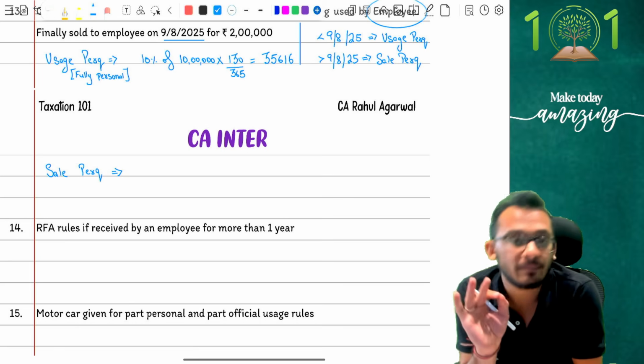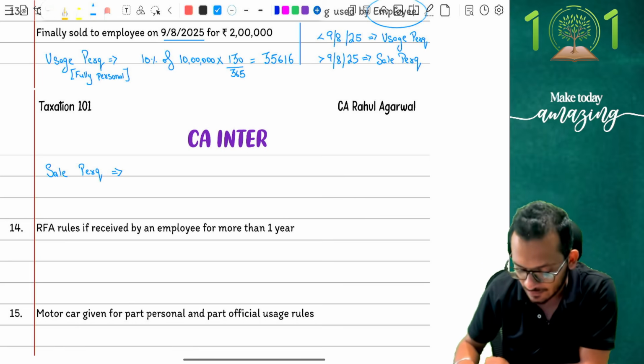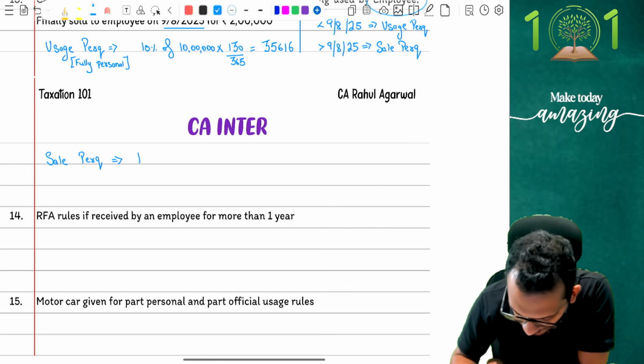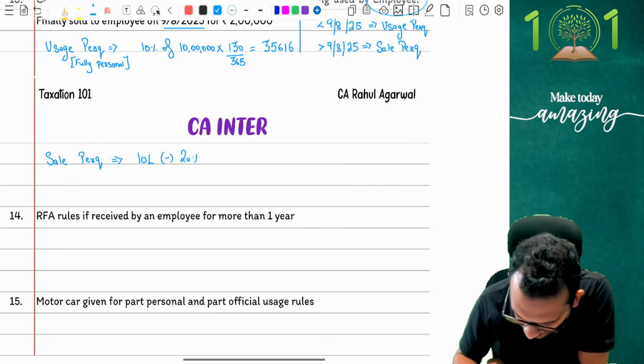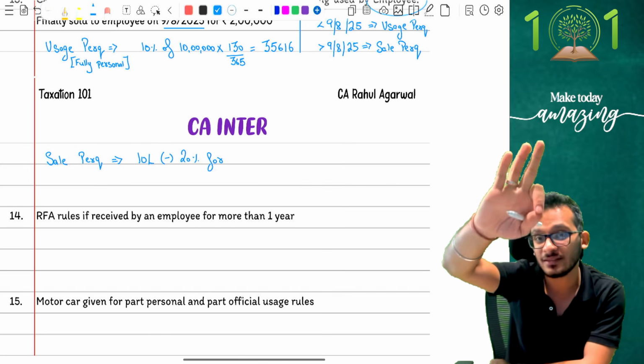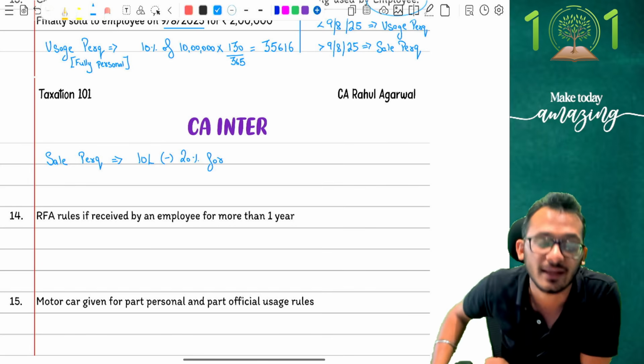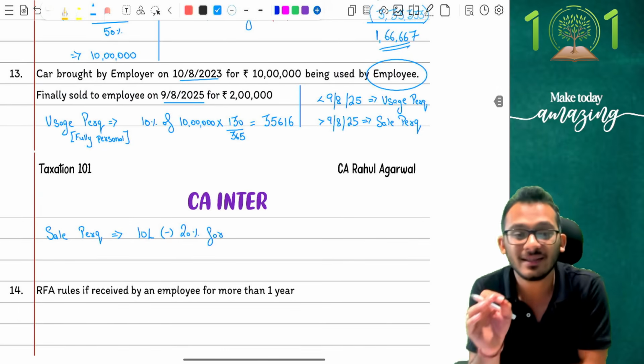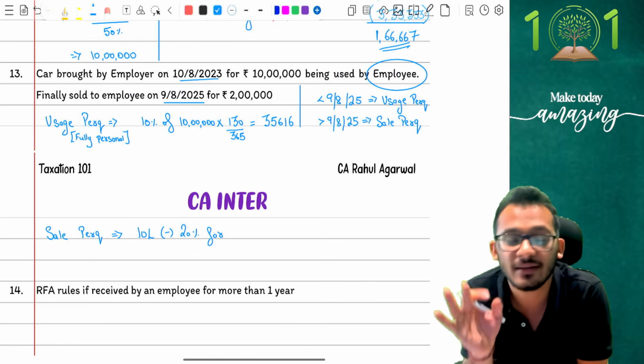For every completed year of usage. And here is where you're going to make a mistake. First thing, I have to calculate the depreciation. So I'm going to do 10 lakhs minus 20% depreciation for how many years? And that's the question. Very important question. For how many years do I have to take depreciation? Understand this carefully. Question said, I want every completed year of usage.